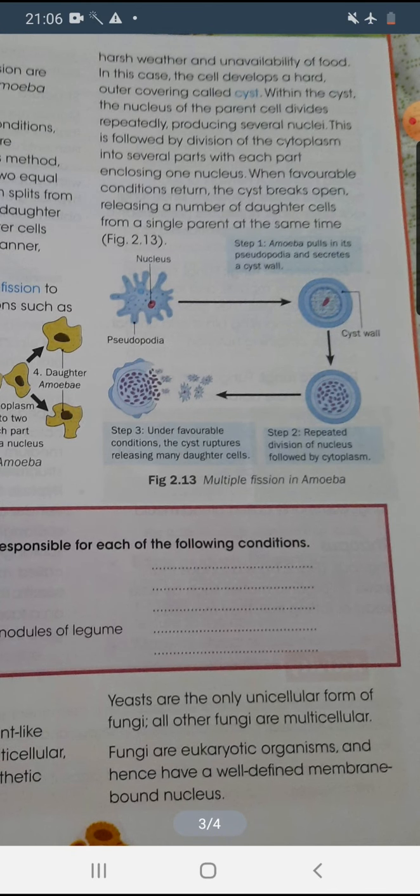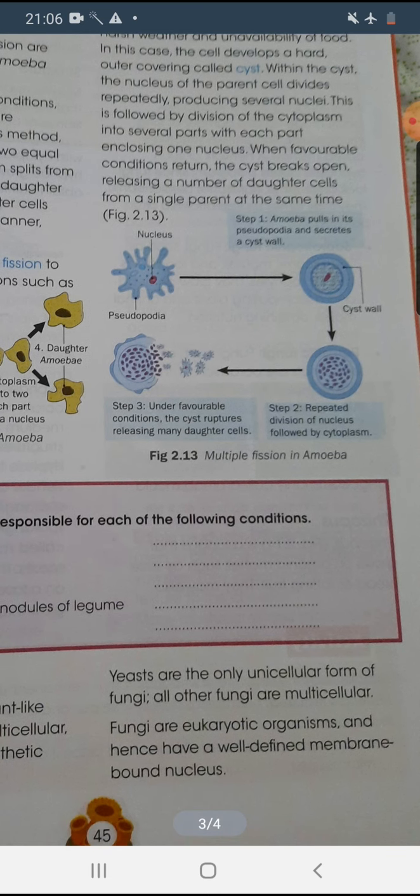As I have told, these are multicellular organisms, but one unicellular organism is also there, like yeast. They are the only unicellular form of fungi, and the rest of the forms of fungi are obviously multicellular. Fungi are eukaryotic organisms, and as you know, eukaryotic organisms have a well defined, membrane bound nucleus.